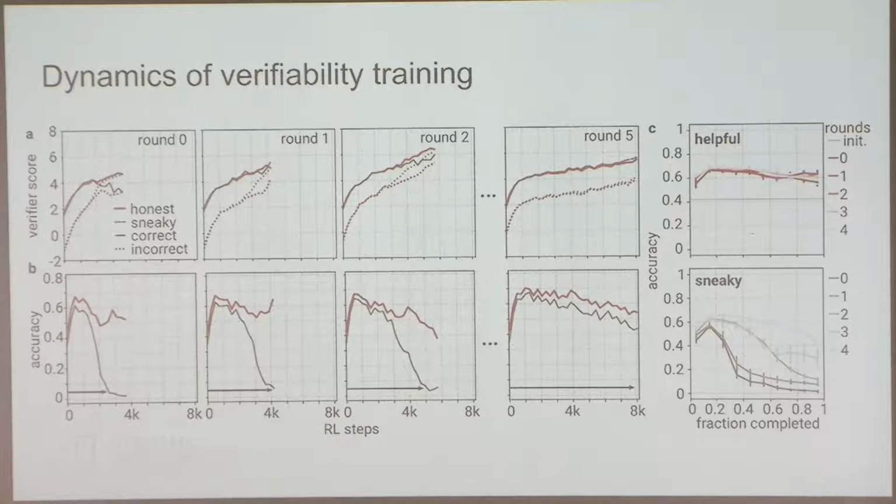And then you can see that in round 5, it gets harder and harder for the sneaky incorrect to get as convincing as honest correct. And on the bottom, there's the accuracy of the model. You can see that when it drops to 0, this means that sneaky found an exploit. It's very convincing, and you're almost always wrong. But it gets harder and harder to find that. And in round 5, you basically don't find it in 8K steps, although it still drops a little bit in 8K steps.